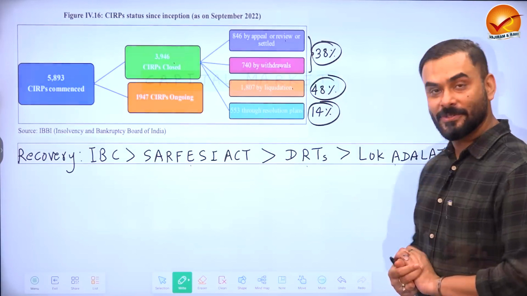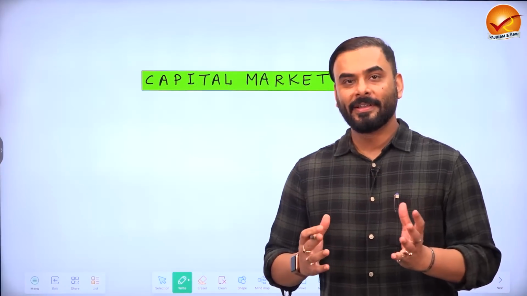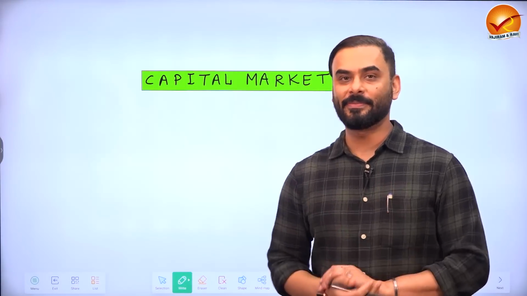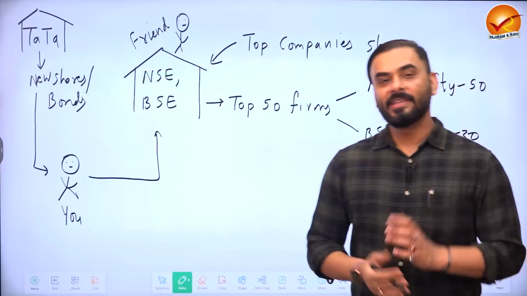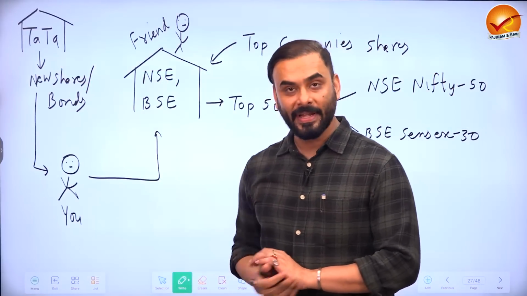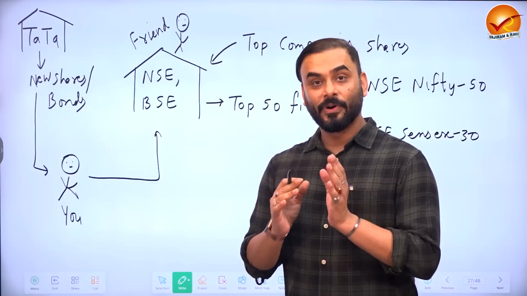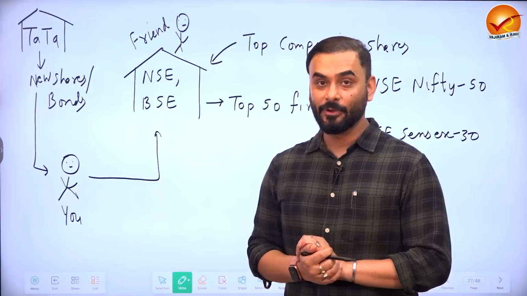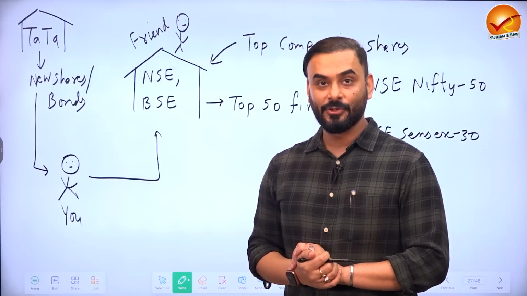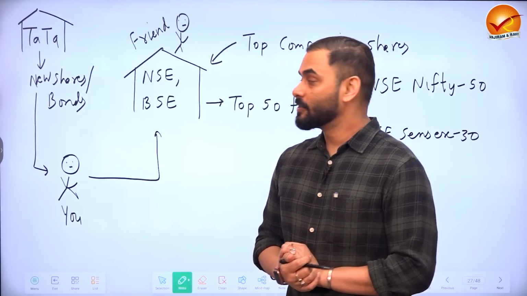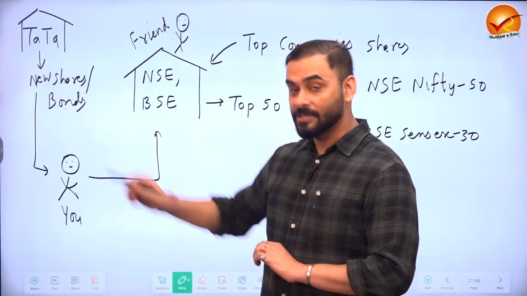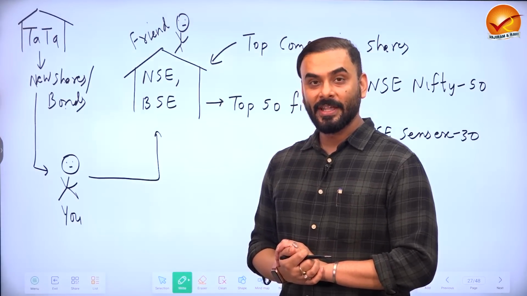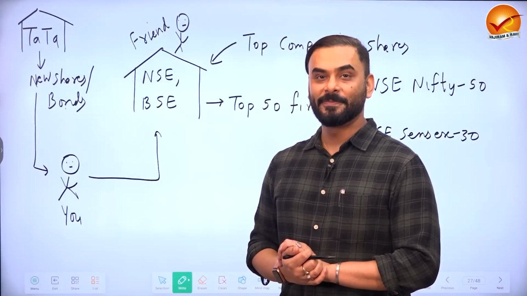This is the sequence. Now guys, before we look at the latest developments related to the capital market, let us look at the story and the basic concept of the capital market in India. Imagine that we take a company, Tatas. Tatas want to sell their new shares and bonds. When a company sells new shares, we call it equity. And when a company sells new bonds, we call it debt. In which market will they sell their new shares and bonds? In the market called the primary market.